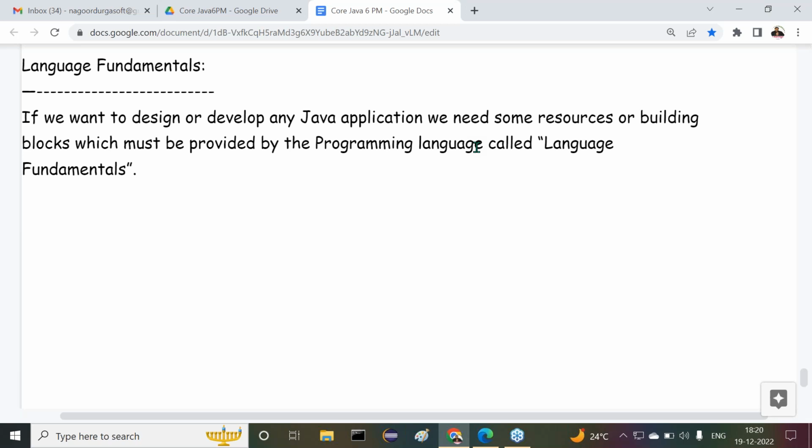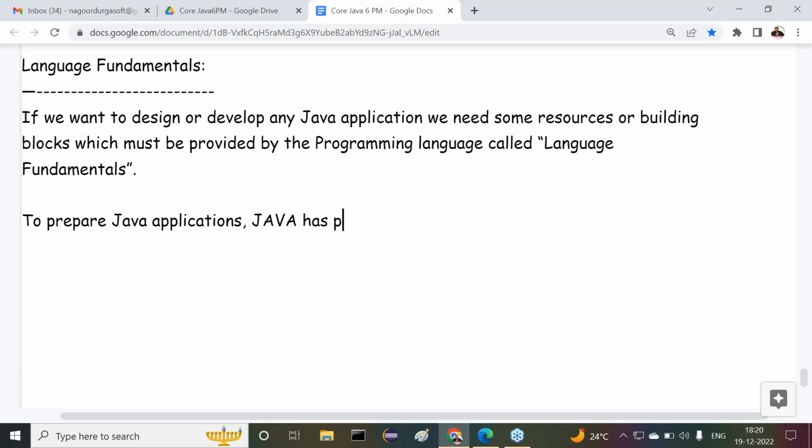Right, sir. This is the main intention of what? Their language fundamentals. After that, what are the various building blocks provided by the Java programming language to construct a program? What exactly is the predefined support available from Java programming language to prepare Java applications? Understand my point here? To prepare Java applications,